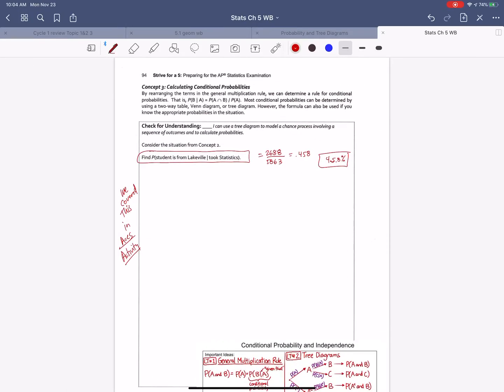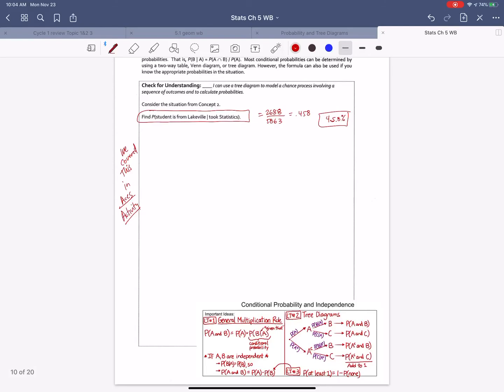Now, could we have used a formula? And the answer is absolutely. We know using this formula, or we could use the opposite of this, that the probability of A and B is equal to the probability of A times the probability of B given A. I think this is a typo.